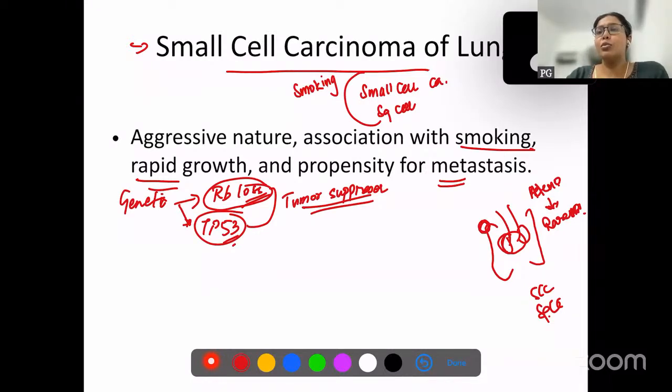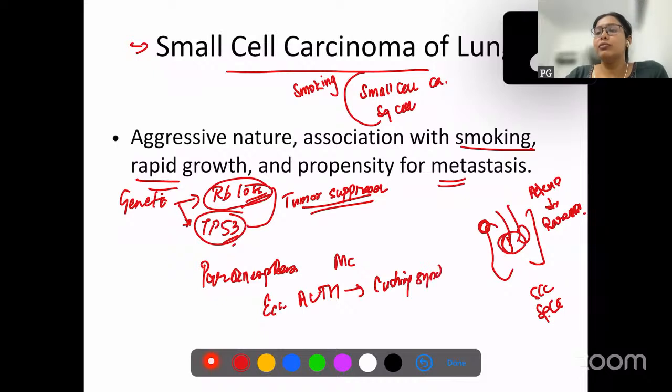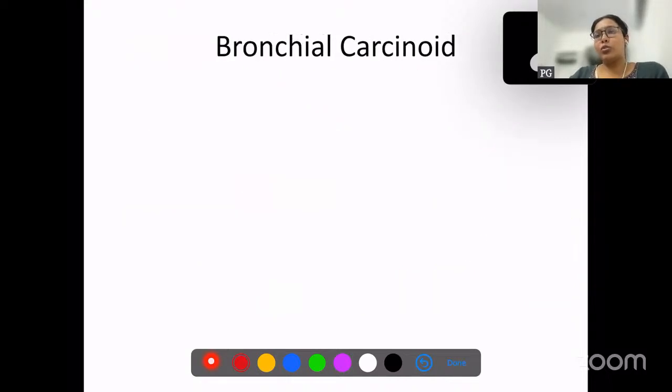Also, you have to remember the paraneoplastic syndrome associated with small cell carcinoma. The most common was ectopic ACTH production, which led to Cushing's syndrome. These are the main things which you have to remember about small cell carcinoma of lung.